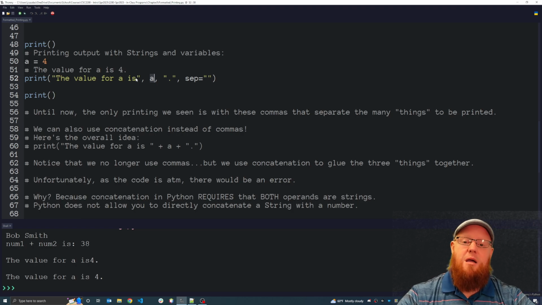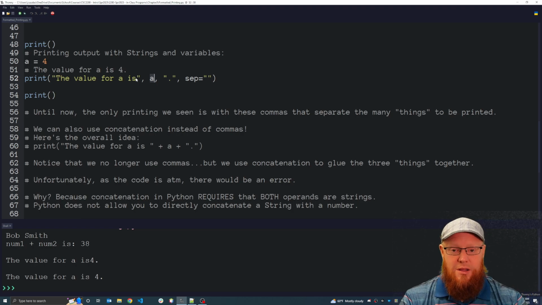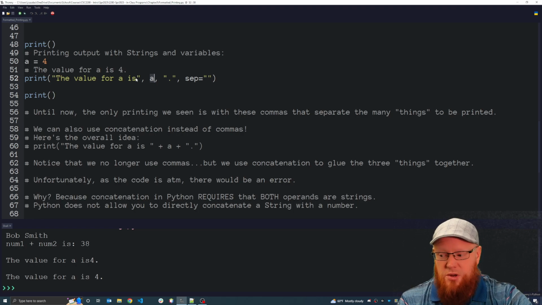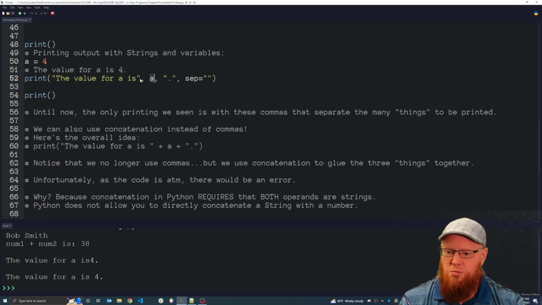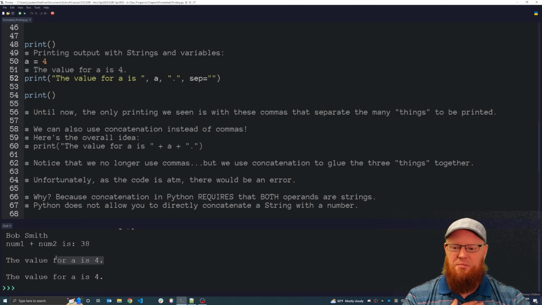So Python says, I'm not going to automatically include any extra spaces. Any that you want to include, you have to do on your own. No problem. We can put a space right there. I run it again, but now I, as the developer, have full control, which is fantastic.